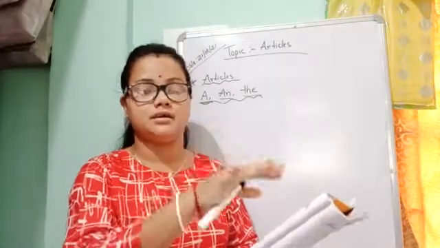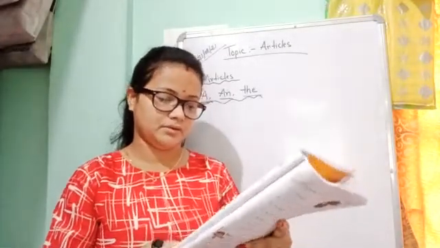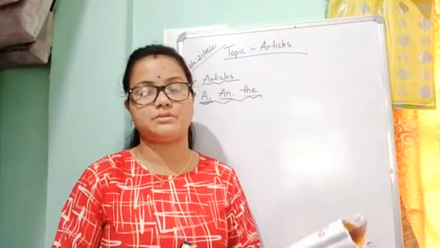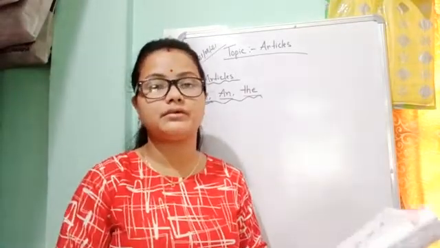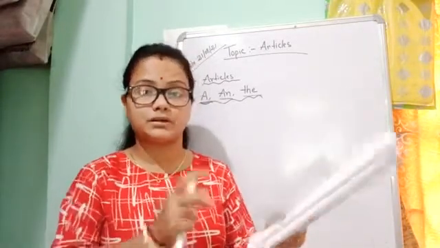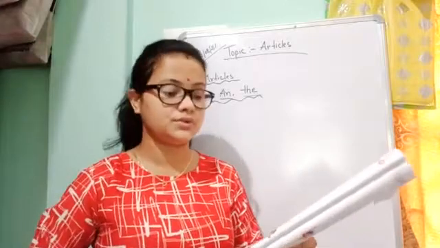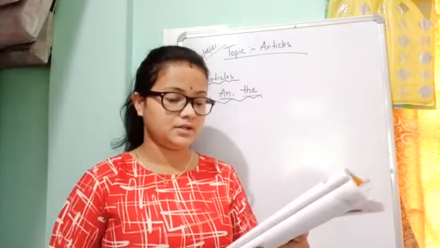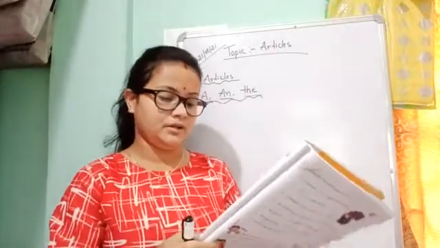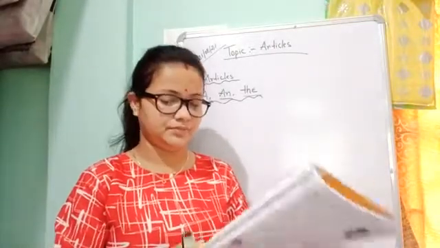She is talking about a particular green book which is on the table. So she wants the green book. That means she is asking about a particular green book. So when we talk about a particular thing, only then do we use the article the. Here the green book means a particular book which is kept on the table.